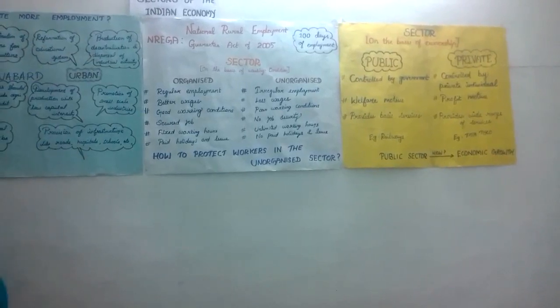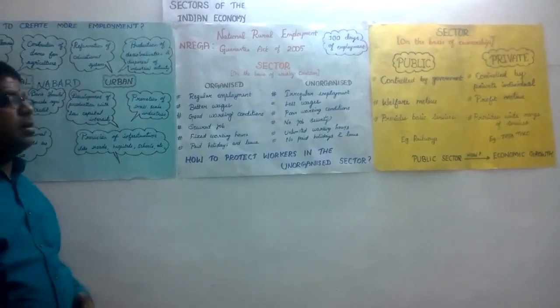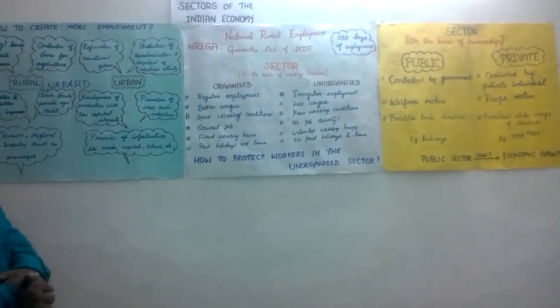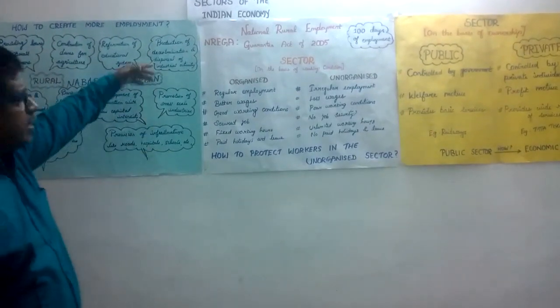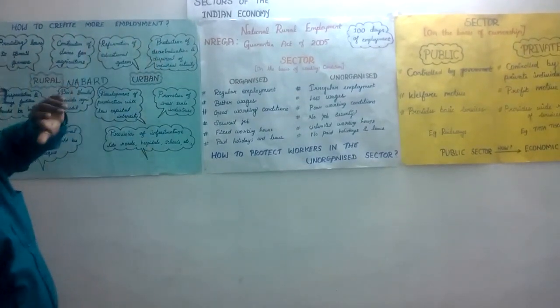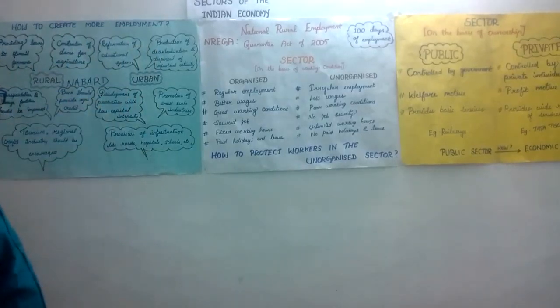Next, decentralization and dispersal of industrial activity. The government should provide more job opportunities through construction of industries and other facilities. So this is where the government can improve job opportunities for educated people. And the third one is the development of production with low capital intensity.